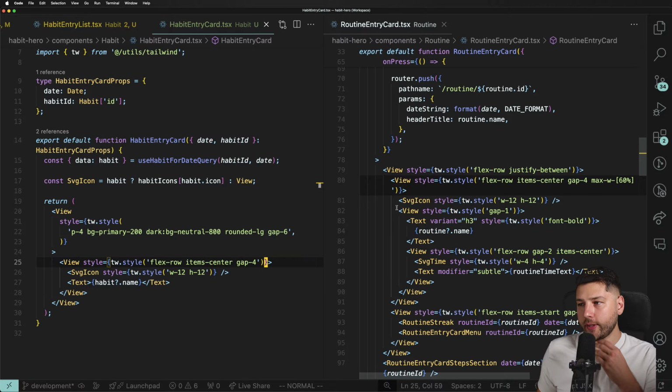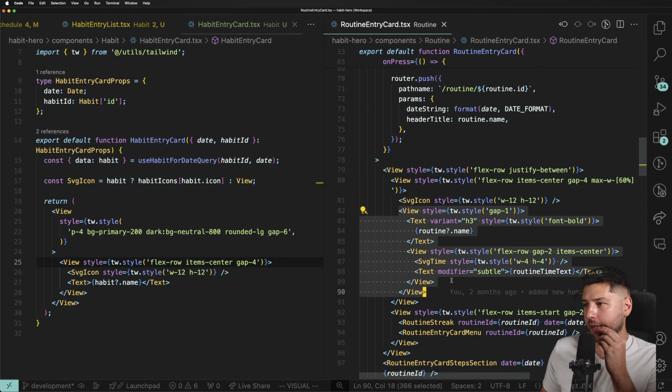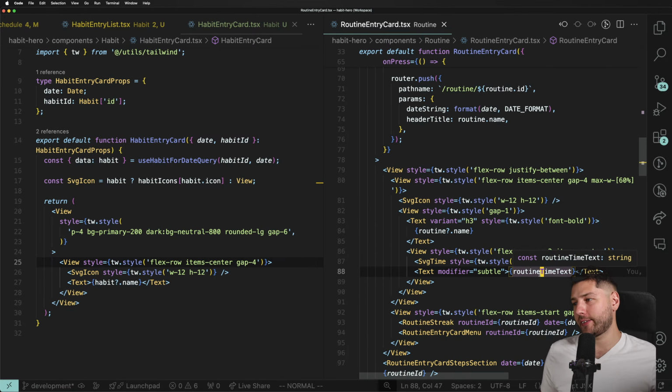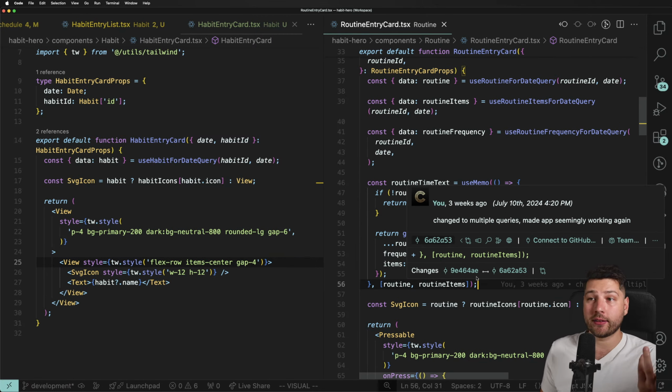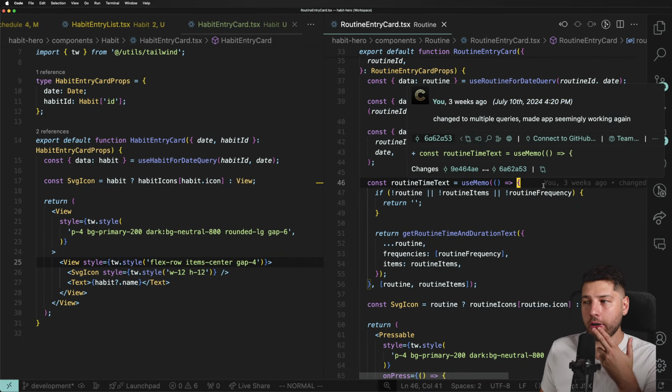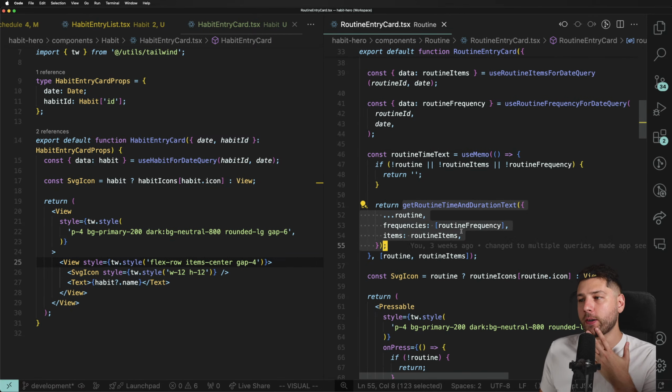Yeah, okay. So look at this piece of code here. So this one is a view, again, a div, right? Gets the routine name and then gets the time of that routine. This routine time text here comes from this over here, right? And I'm using useMemo for this, which I didn't have to, but I should, at least until React 19 comes out, and at least until those changes actually come to React Native, which gets those things a little bit later.